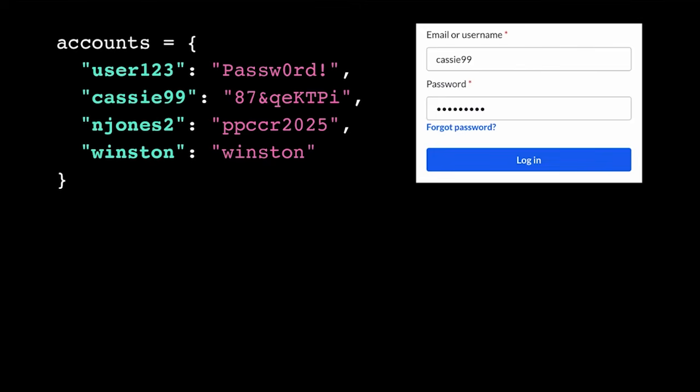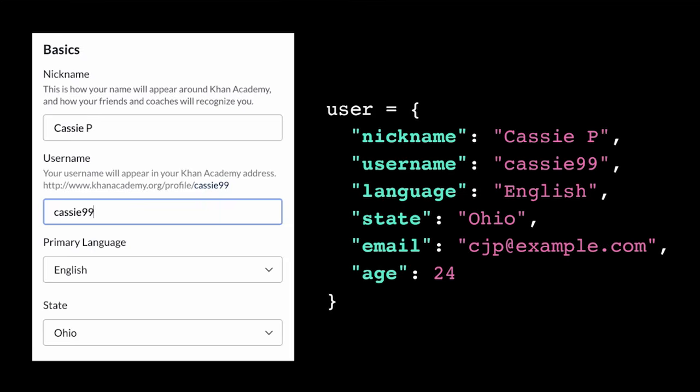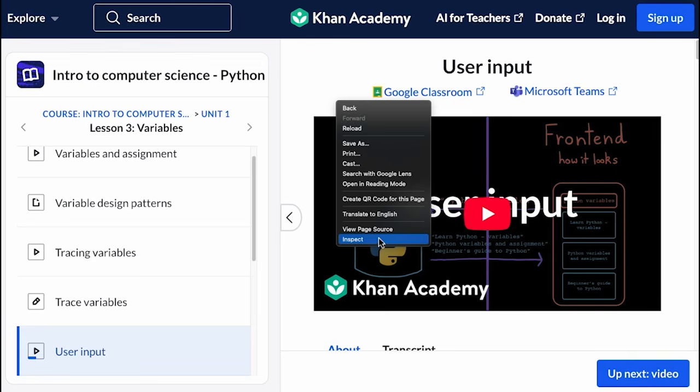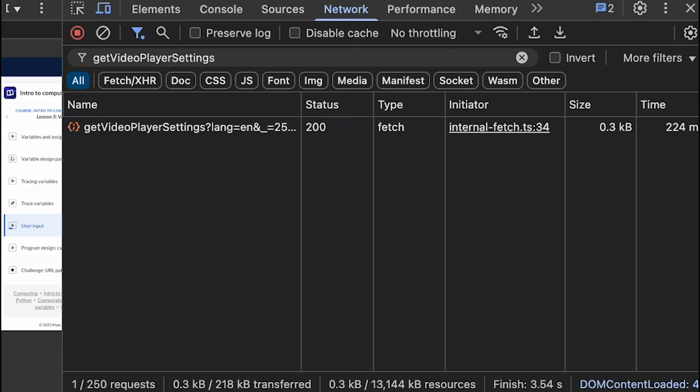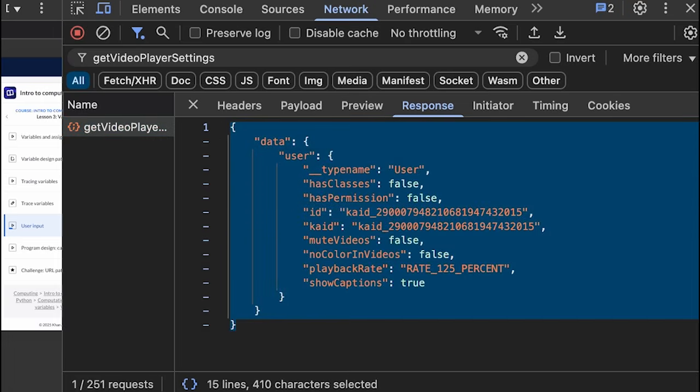Dictionaries are a simple yet enormously powerful way to organize data. They can represent basic relationships between pieces of data, like usernames and passwords, or products and prices. They can also represent any kind of structured data record, where the keys serve as labels for the individual data fields. And because this key-value structure is so flexible yet easy to understand, most of the data passed around the internet is represented in a dictionary-like format called JSON, or JavaScript Object Notation.